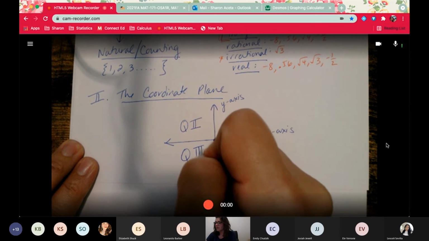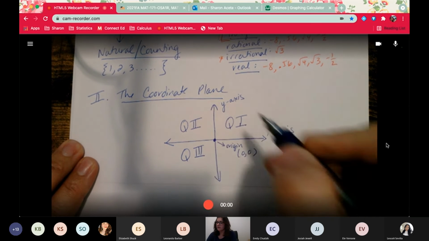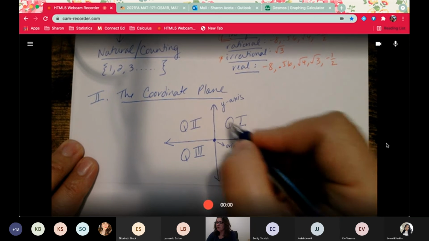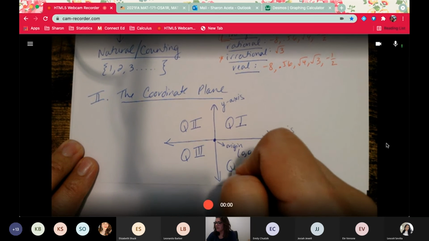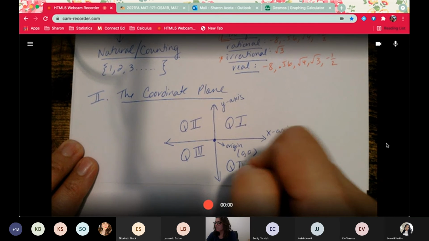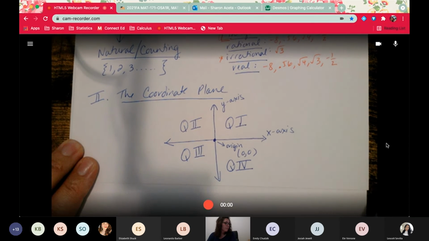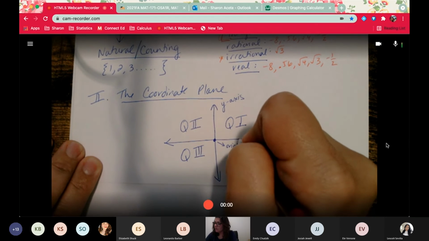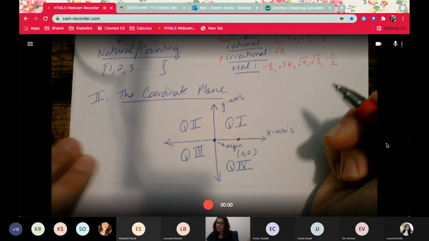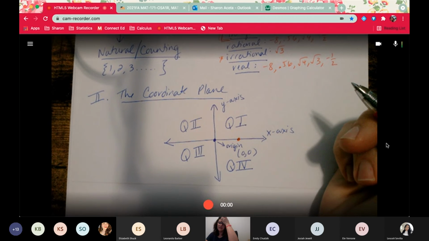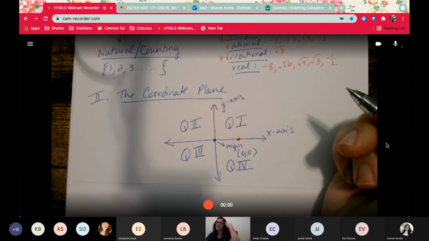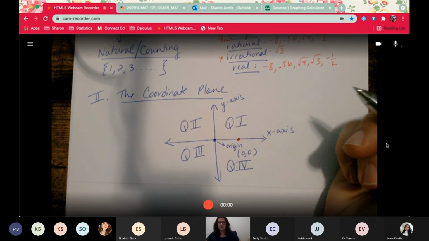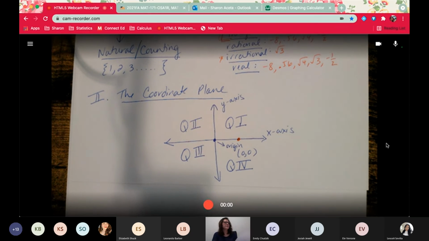Then go down, so you're going counterclockwise, starting at the top right. Quadrant 3, and then this last one is quadrant 4. If you draw a coordinate right there, you do not say that you are in a quadrant. You would just say that you're on the x-axis. Okay?